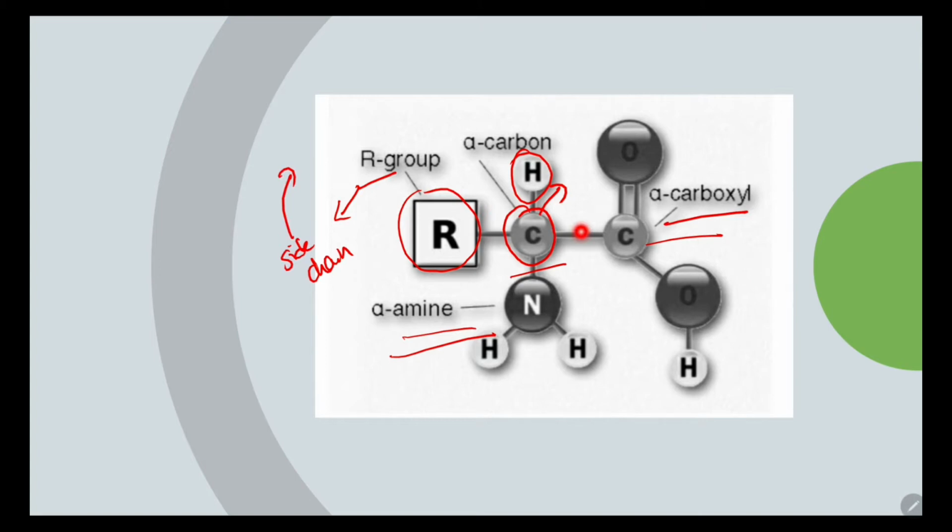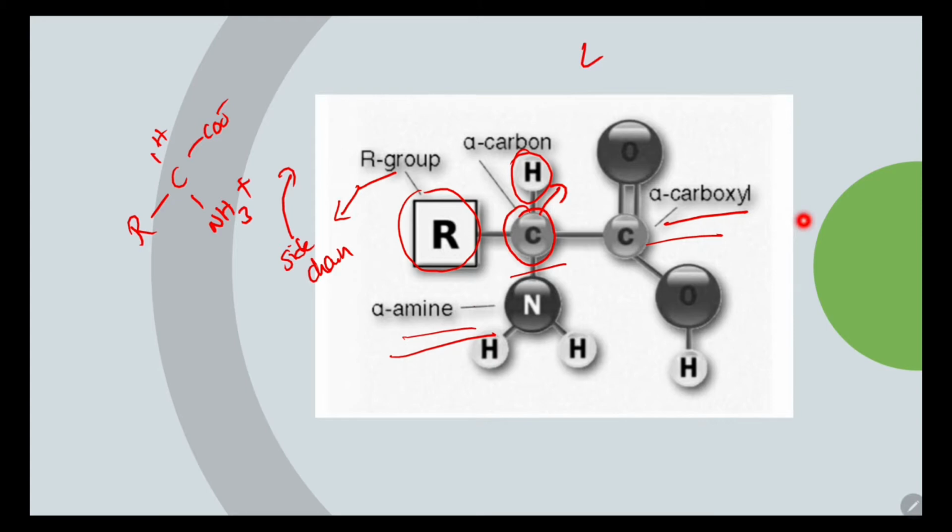And mostly these amino acids exist in the ionic form like this. So in ionic forms usually amino acids exist in our body. Again, due to the presence of this chiral carbon, that means one carbon attached to four different molecules, these amino acids exhibit optical isomerism.